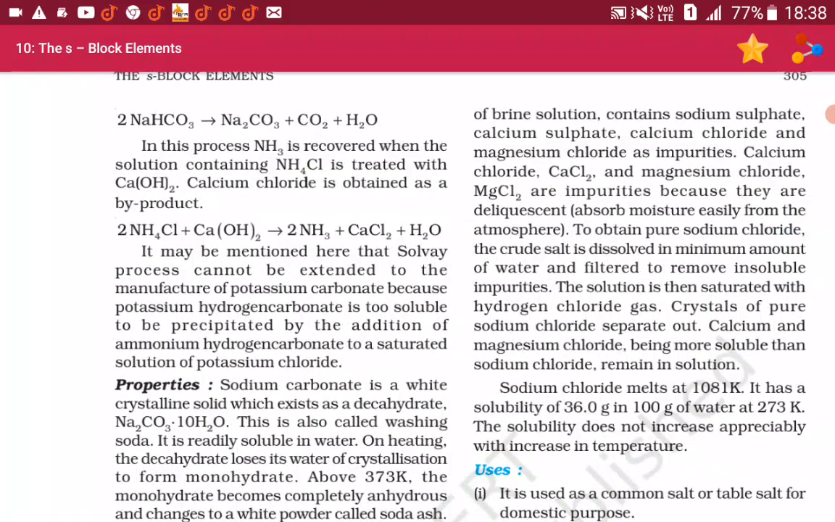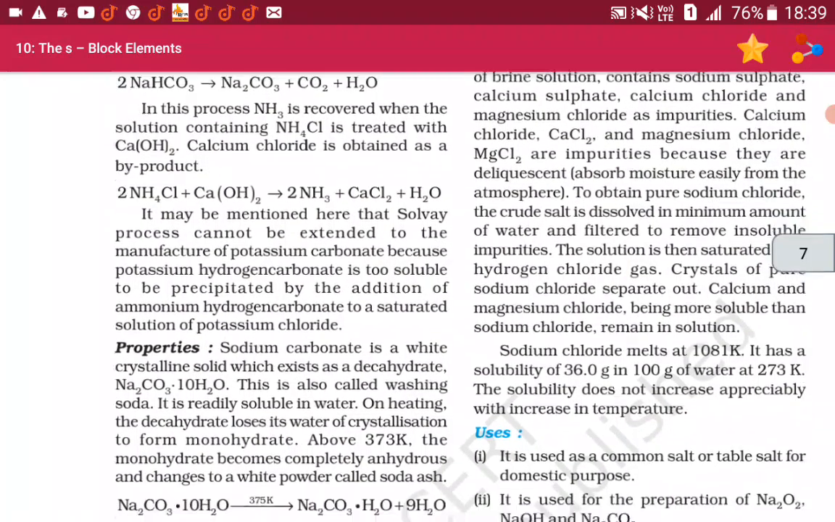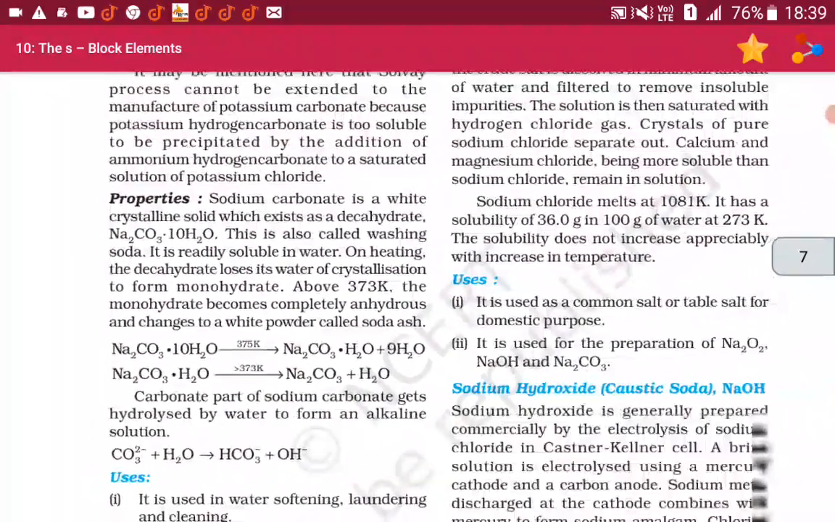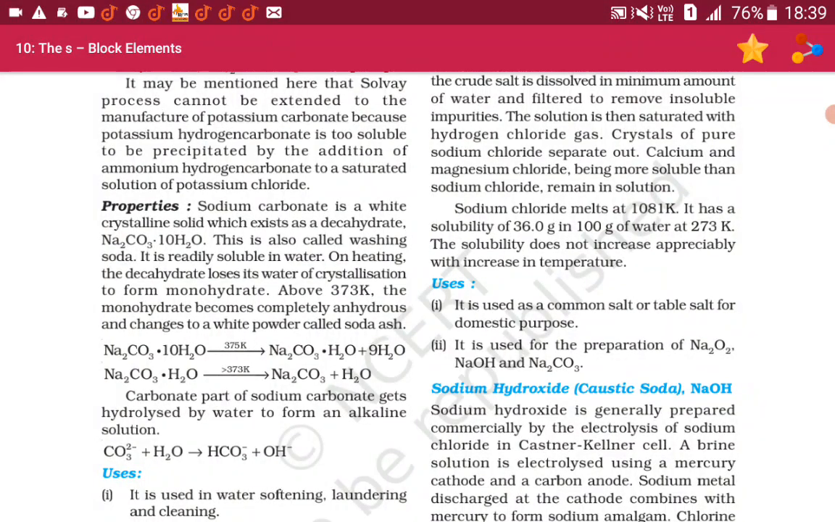It may be mentioned here that the Solvay process cannot be extended to the manufacture of potassium carbonate because potassium hydrogen carbonate is too soluble to be precipitated by the addition of ammonium hydrogen carbonate to a saturated solution of potassium chloride. Properties: sodium carbonate is a white crystalline solid which exists as a decahydrate, Na2CO3·10H2O. This is also called washing soda. It is readily soluble in water.